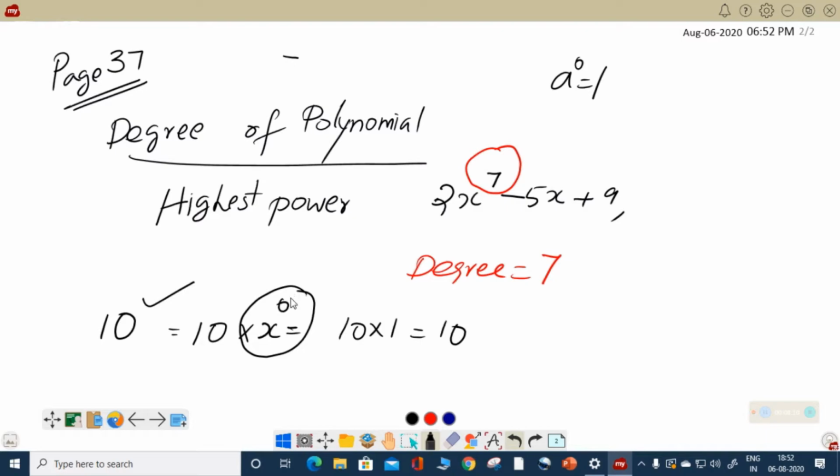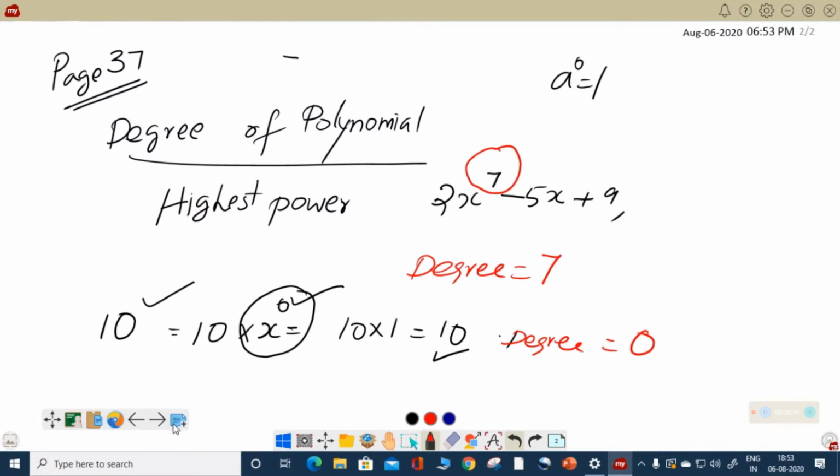As it is having an index 0 here, we will say that the degree of a non-zero constant, a constant and not 0 also, is equal to 0 in this case.